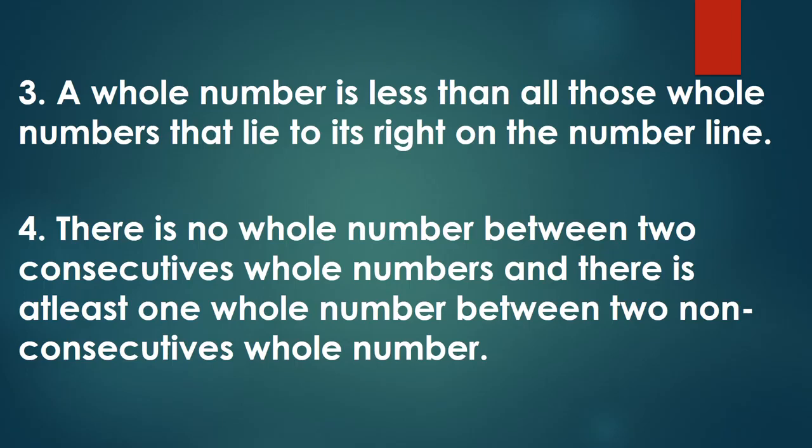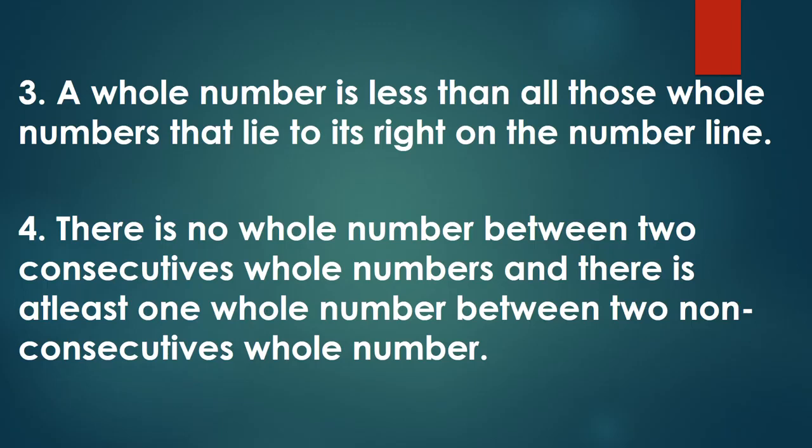And at least means kam se kam. And there is at least one whole number between two non-consecutive whole numbers. If we take two non-consecutive whole numbers, say 3 and 5, how many whole numbers are there between 3 and 5?